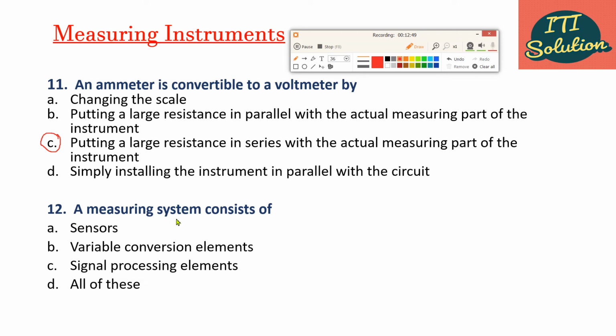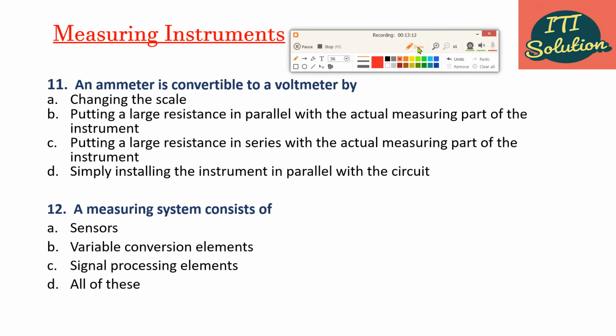A measuring system consists of option A, sensors, option B, variable conversion element, option C, signal processing element, and option D, all of the above. Correct answer is all of this.